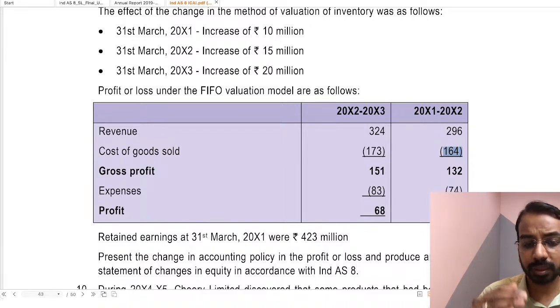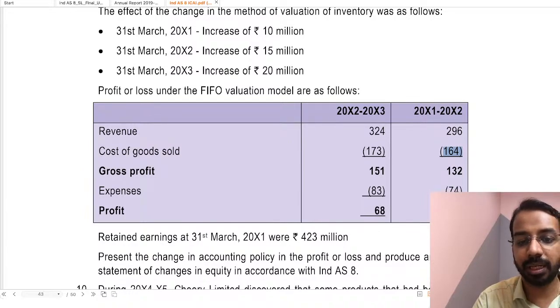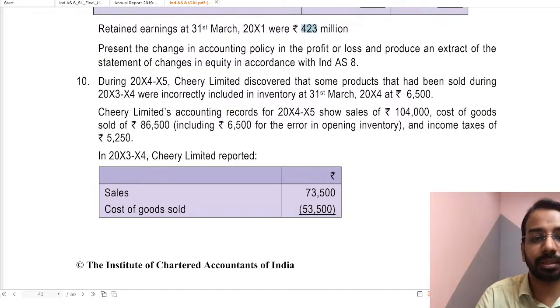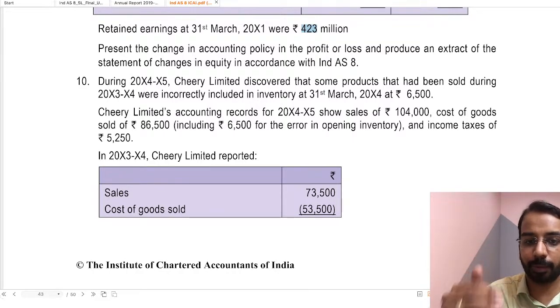Then, how will we show the statement of changes in equity? See, the retained earnings as at the beginning of the previous period is 423 million. That is the opening balance, 423, as at 1st April of year 1. If you present the balance sheet, that has to be restated.